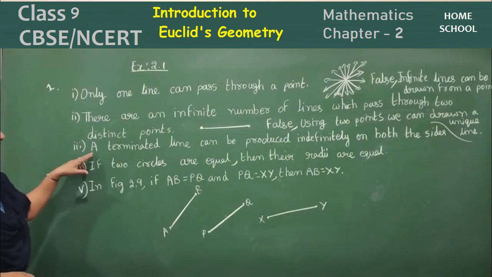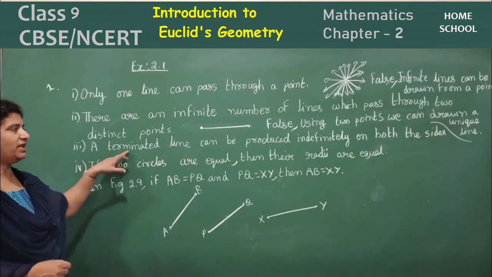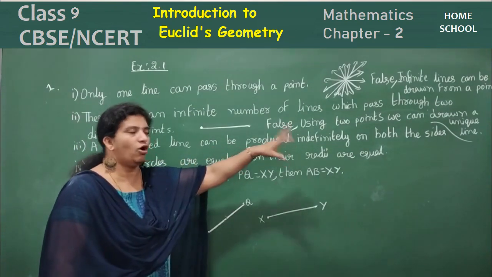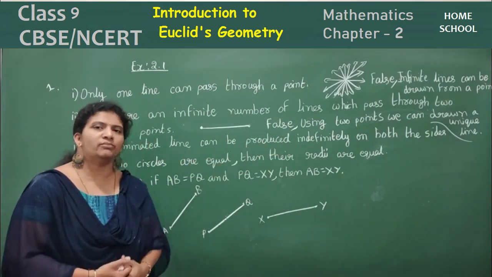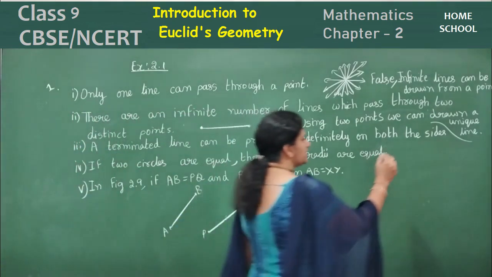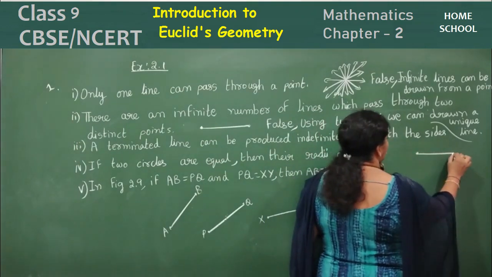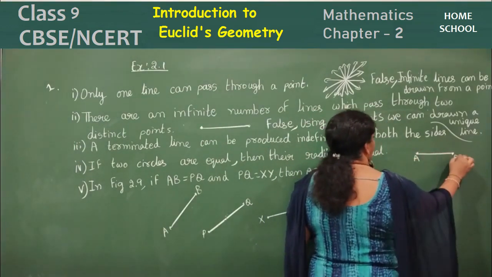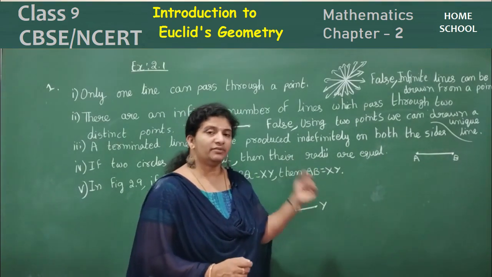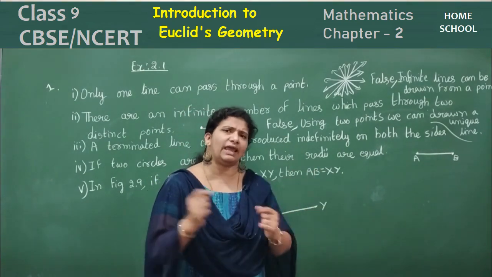What's your third question? A terminated line can be produced indefinitely on both sides. What is a terminated line? It is a line segment. So observe here, this is a terminated line A and B. A terminated line will have end points. A terminated line can be extended indefinitely.